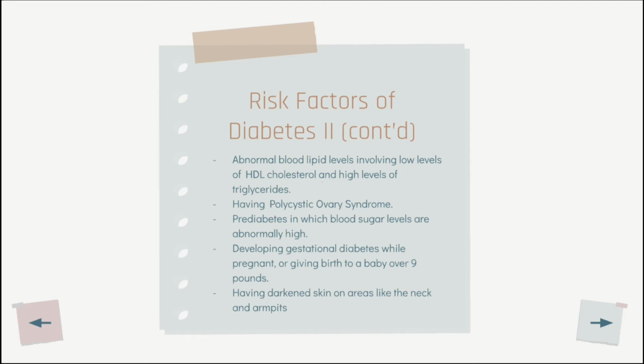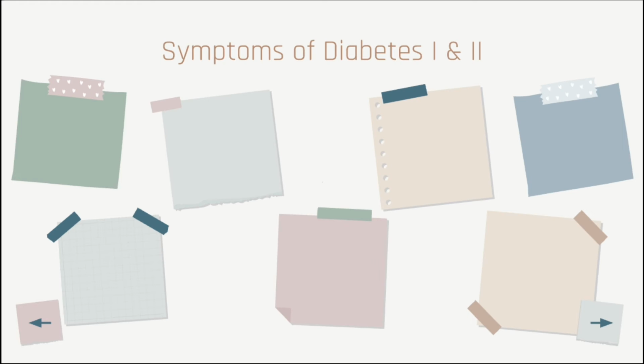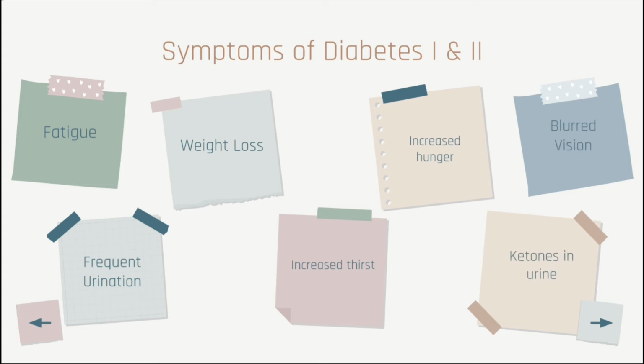The symptoms for type 1 diabetes tend to be more severe and immediate in comparison to prediabetes or type 2 diabetes, which in many cases manifests later in the body. Symptoms for type 1 and 2 diabetes include fatigue, frequent urination, inexplicable weight loss, increased thirst or hunger, blurred vision, and the presence of ketones in the urine.